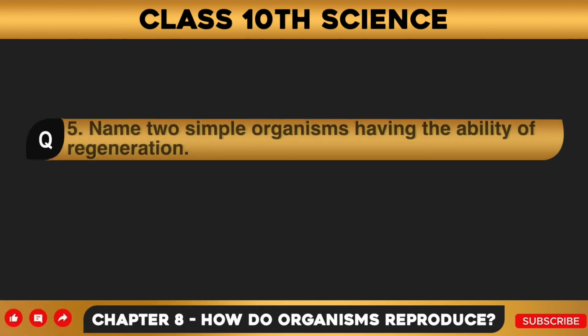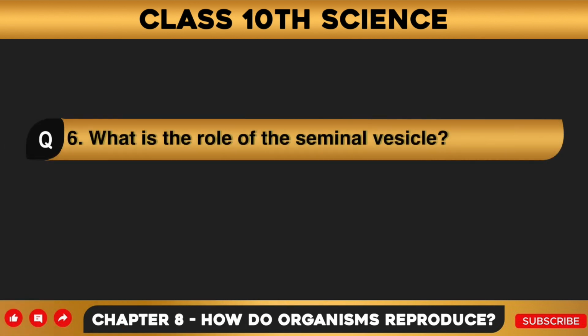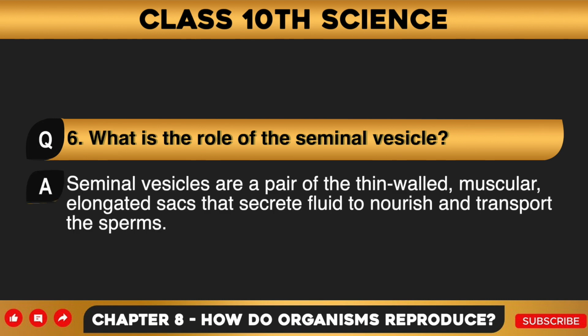Question number 5. Name two simple organisms having the ability of regeneration. Answer to this question is, Hydra and Planaria are two organisms that have the ability to regenerate. Question number 6. What is the role of the seminal vesicle? Answer to this question is, seminal vesicles are a pair of thin-walled, muscular, elongated sacs that secrete fluid to nourish and transport the sperms.